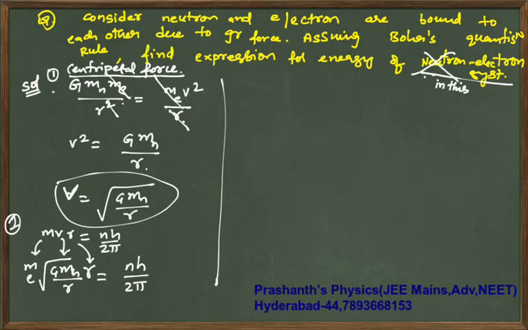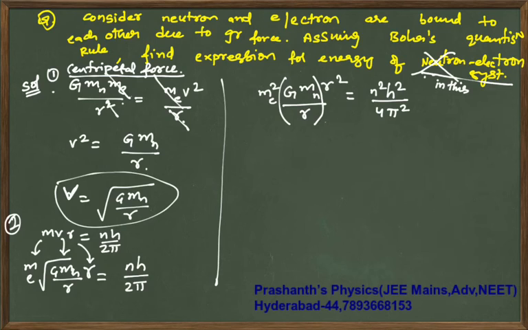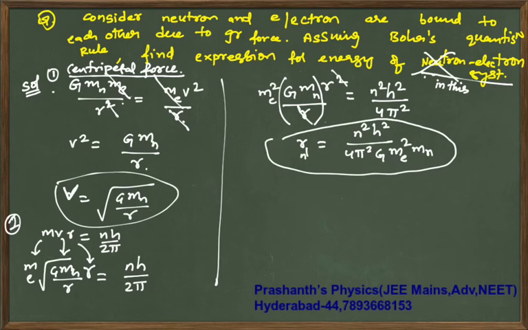Now do squaring on both sides, that will give you Me square times G into Mn into r square by r, that is equal to n square h square by 4 pi square. One r will go off. You are going to get r as n square h square by 4 pi square into G into Me square into Mn. So this is your radius of the electron in the nth orbit.